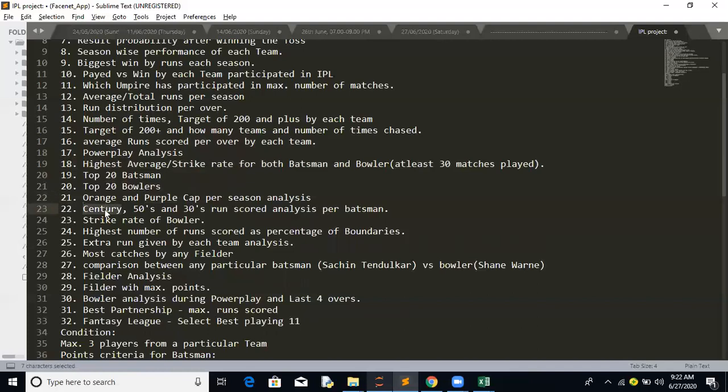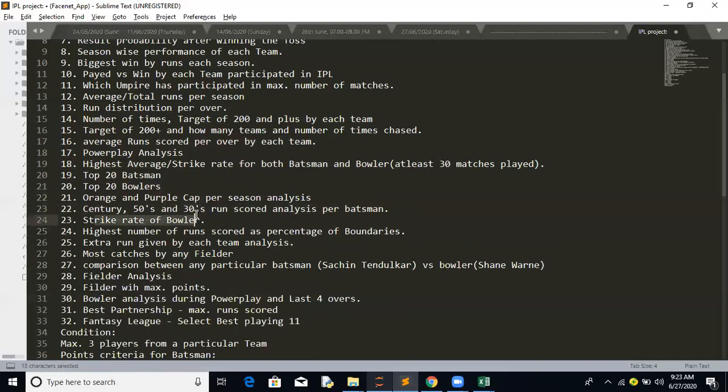Now important is the century, 50s and 30s run score. Basically here you can easily do a fantasy league. For example, this is how they normally do it: for each batsman scoring a century, you can allocate certain points, like 8. For a 50, let's suppose 5. For 30s, let's suppose 2. Or for the number of boundaries, let's suppose 6 fours, you can give a point for all those things.